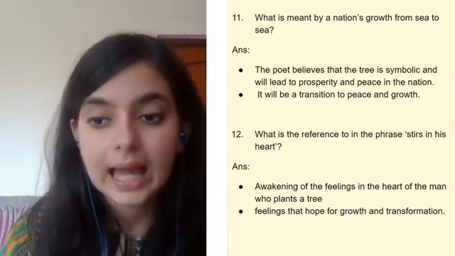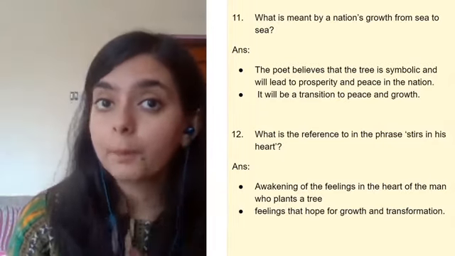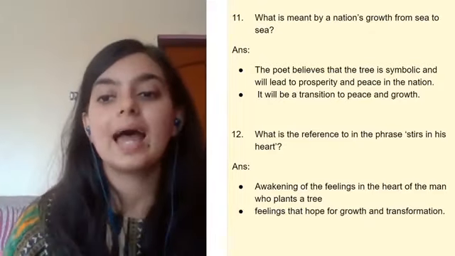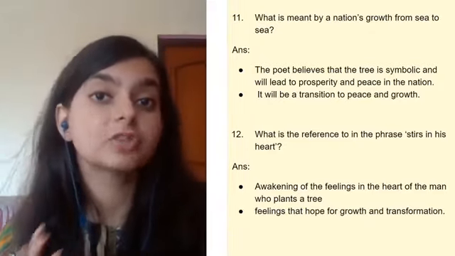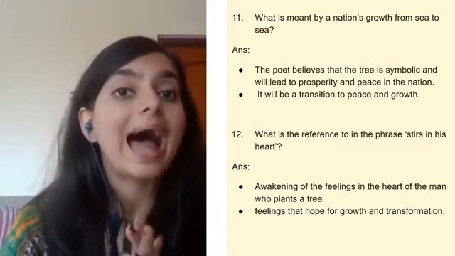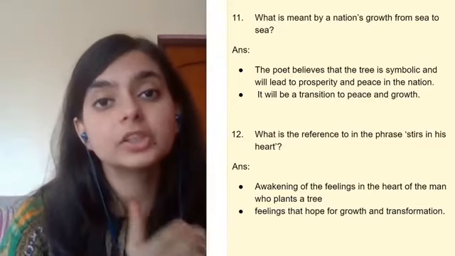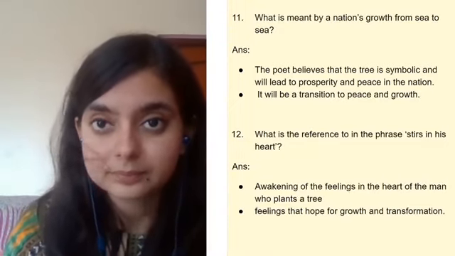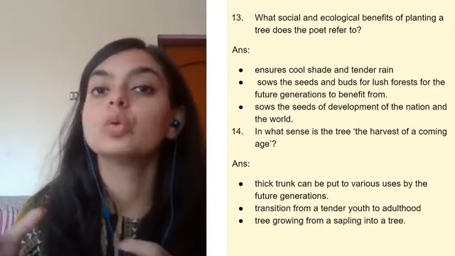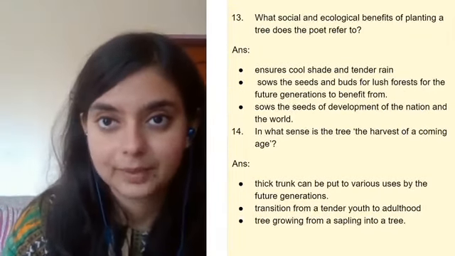The feelings of hope, the feelings of holding the entire humanity in his hand, the feeling of positive transformation, the feeling of giving life, the feeling of acting as a bridge to the other generation as well. So these are the feelings of a person who is going and planting a tree, right?